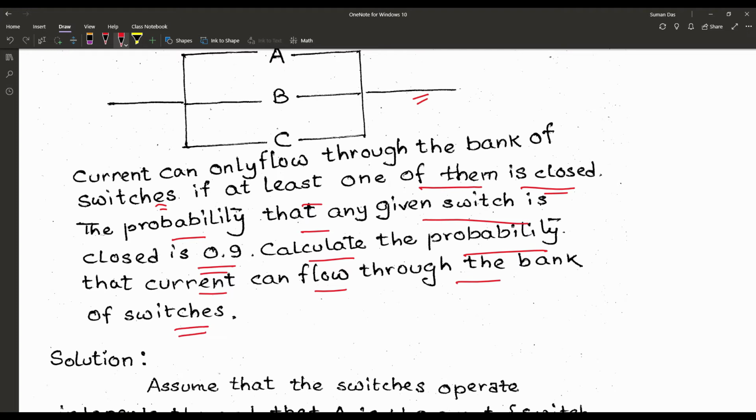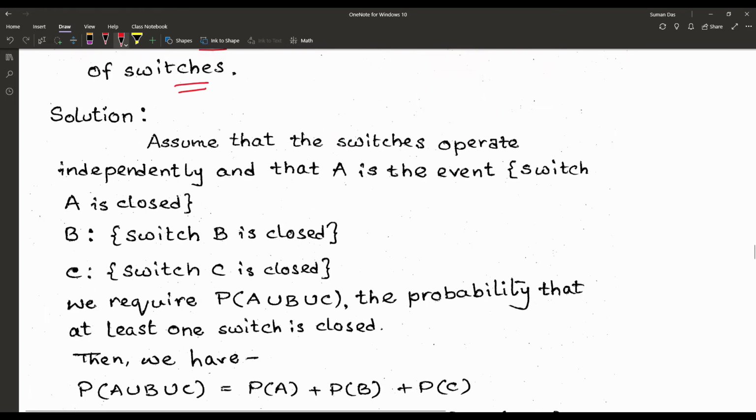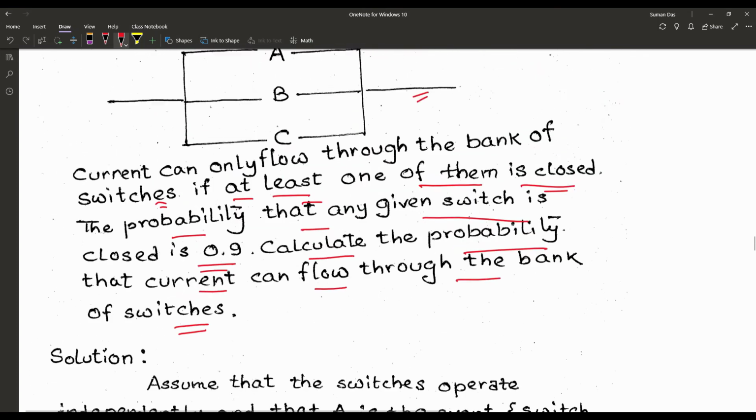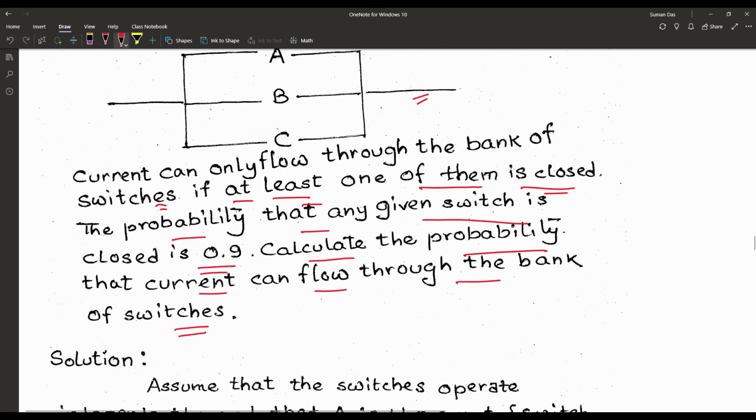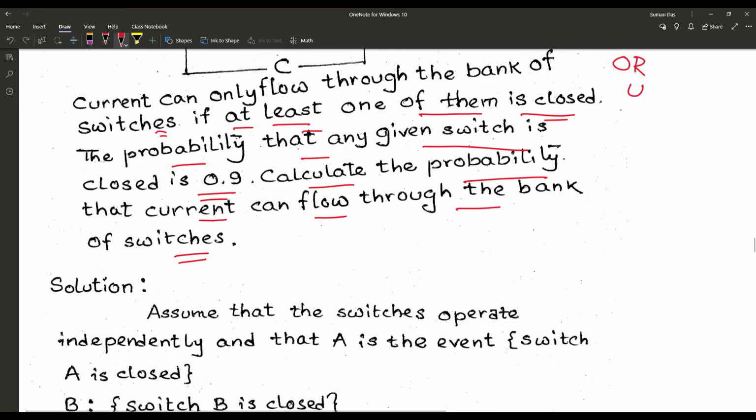Once again, the statement says current can only flow through the bank of switches if at least one of them is closed. So when we say that sentence, if at least one of them is closed, already we are saying A or B or C is closed. That means the word or means union.